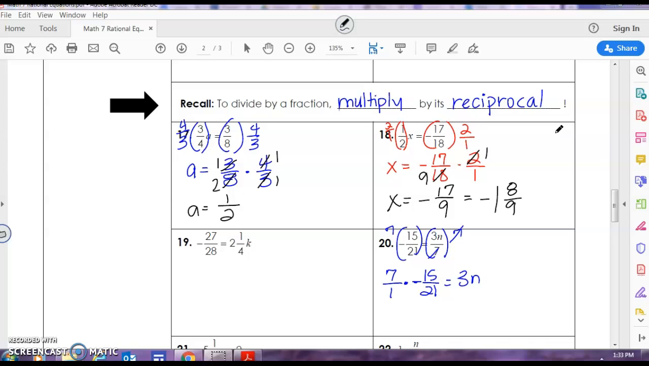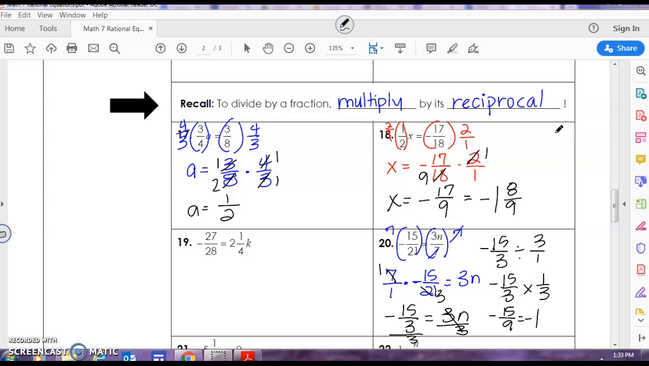I'm going to cross simplify. 7 and 21, I can divide by 7. So that gives me -15/3 equals 3 times n. The opposite of multiplying by 3 is to divide by 3. So now I have -15/3 divided by 3/1. So that is -15/3 times the reciprocal, which is 1/3. That gives me -15/9. I divide, and that's going to give me -1 and 6/9, which simplifies to -1 and 2/3.